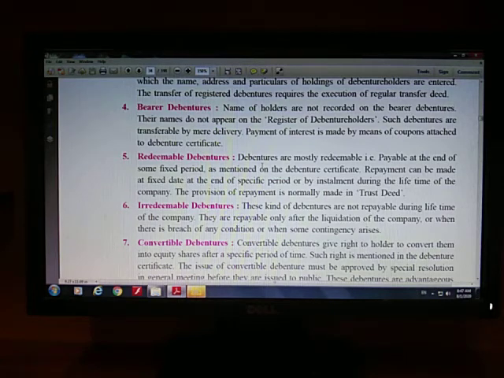It means while issuing the debentures, a debenture holder will be in a position to know that the said debentures are repaid by the joint stock company after a particular period of time, and repayment can be made at a fixed date at the end of the particular period or in installments.